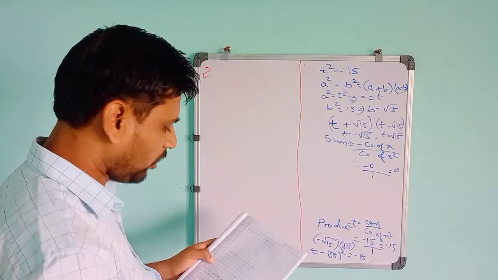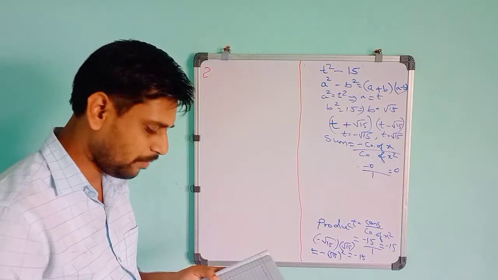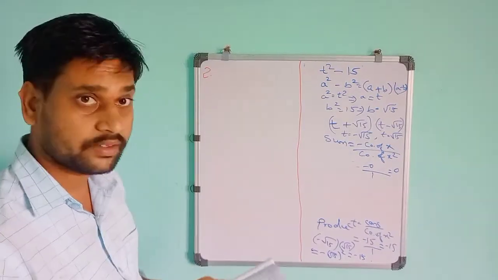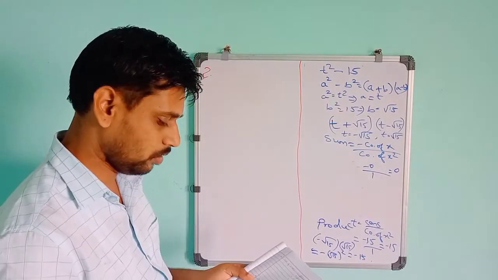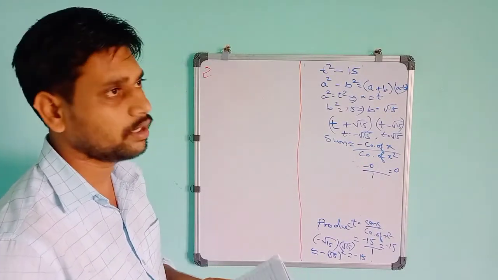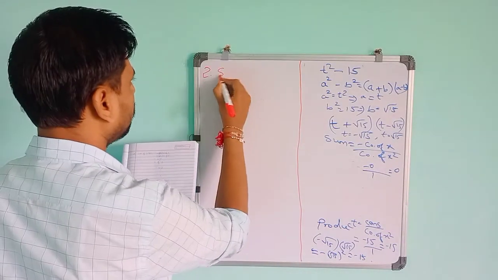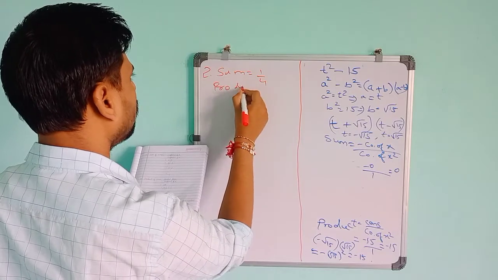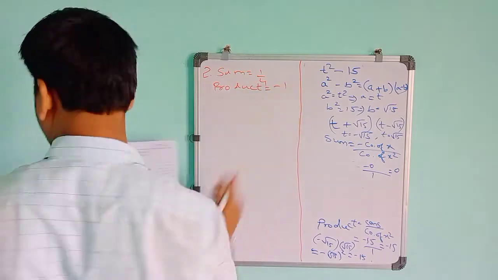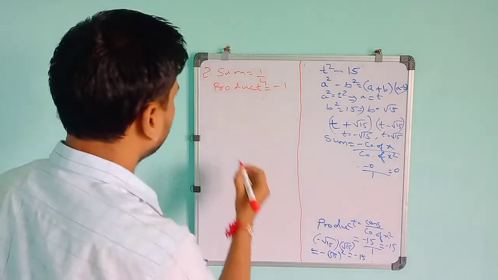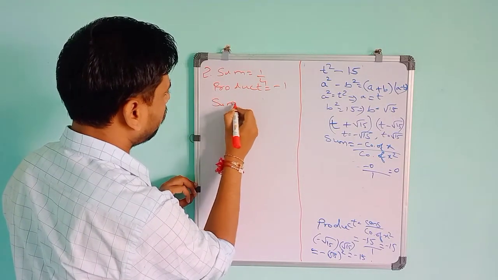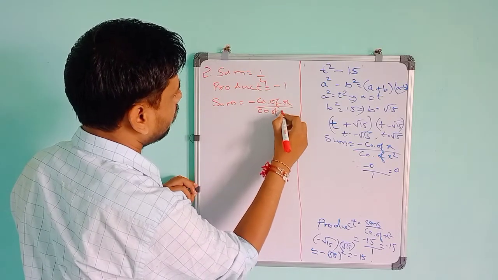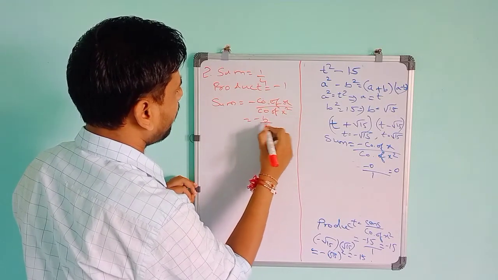Find the quadratic polynomial with the given numbers as the sum and product of zeros respectively. So in this question, they have given you the sum and product of the zeros. You have to find out the quadratic polynomial. The sum they have given is 1 by 4 and the product they have given is minus 1. So if you solve this one, the sum formula, what I told, is minus coefficient of x divided by coefficient of x square, that is minus b by a.